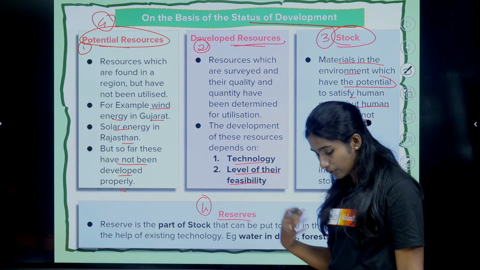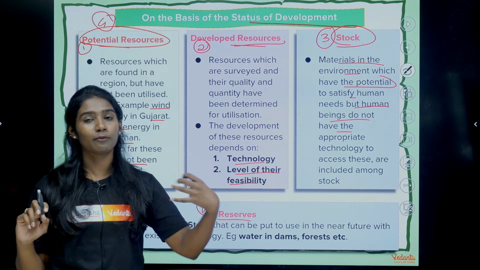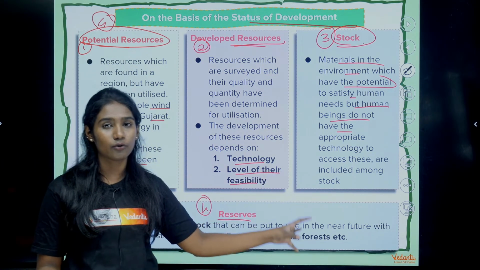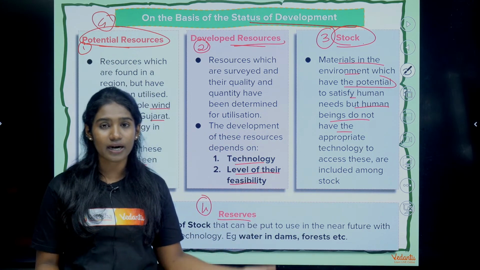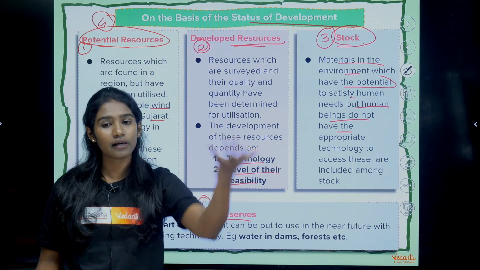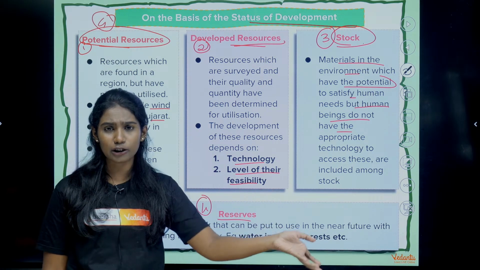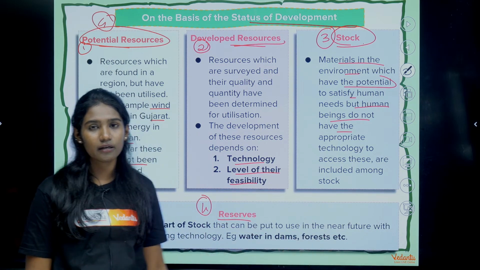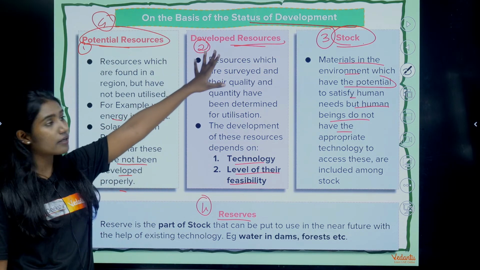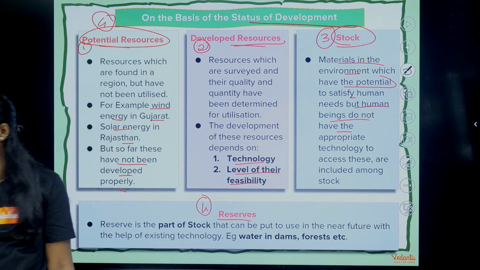See, in case now if we utilize all the resources that is there, if we identify them, if we explore them, and with the help of our knowledge pertaining to that resource, we build particular technology for that, and what if we use that entire resource, then what will we preserve for the future generation? Some amount of substance has to be there, right? Resources have to be reserved for the future generation also, right? So such resources fall under reserves. Okay, so this was all about the resources which were classified on the basis of status of development.